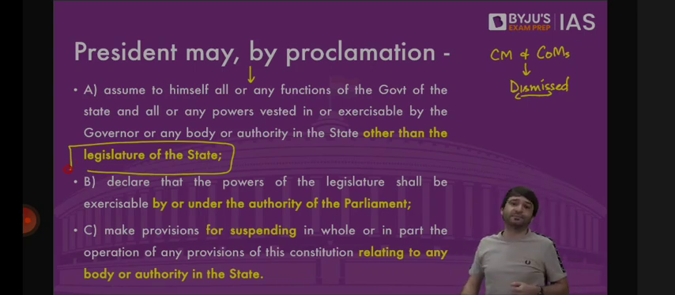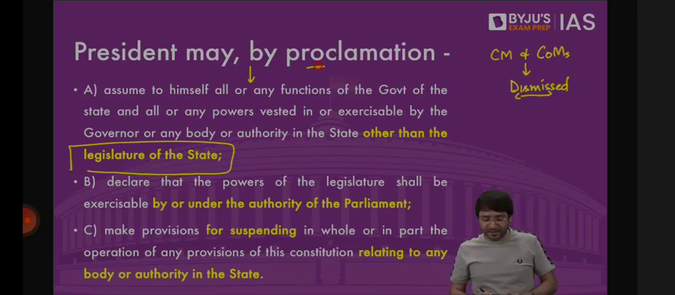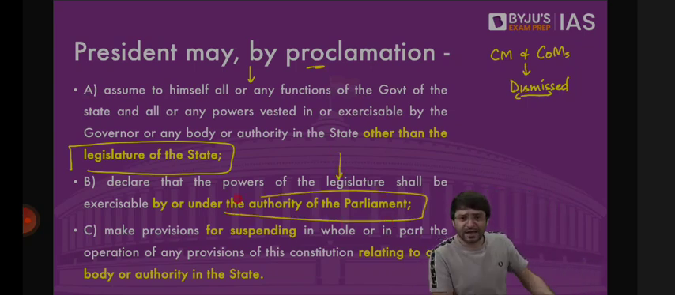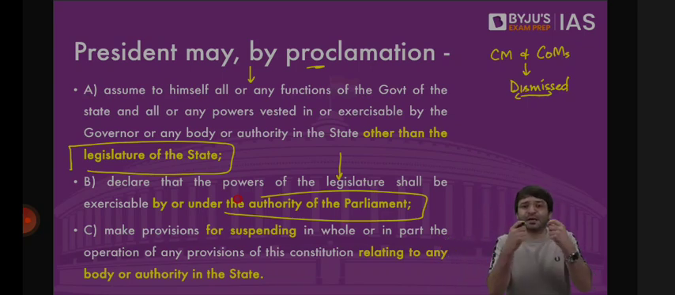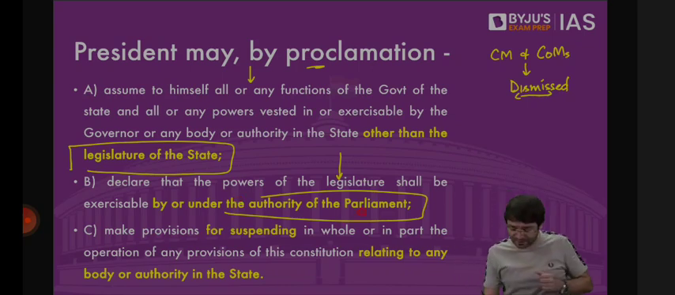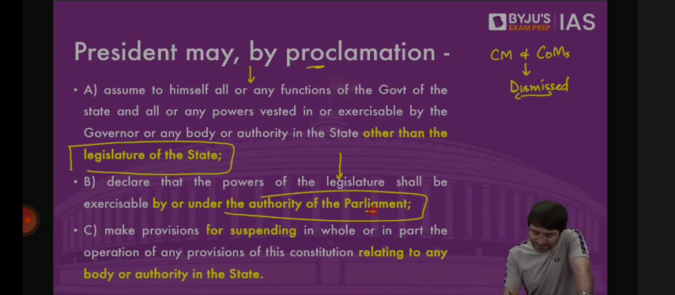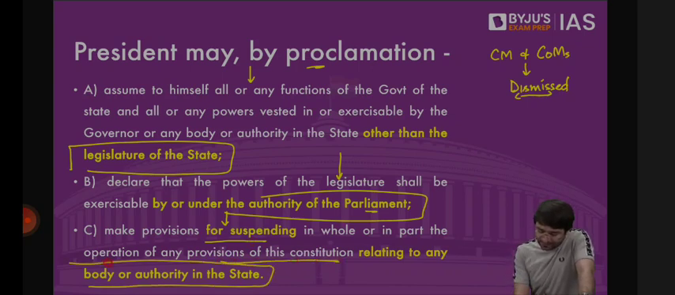But the President in his proclamation will declare that all powers of the legislature will be exercisable by or under the authority of the Parliament. Executive powers will be assumed by the President to herself. What about the legislative powers of that state? The President in her proclamation will declare that all the legislative powers will now go to the Parliament. During President's rule, President can make a proclamation and suspend whole or any operation of this Constitution relating to any body or authority of the state.